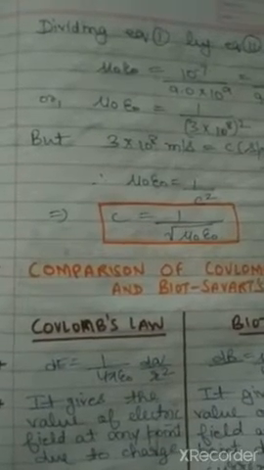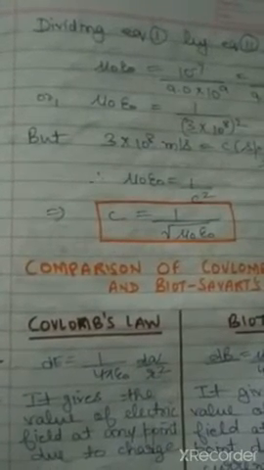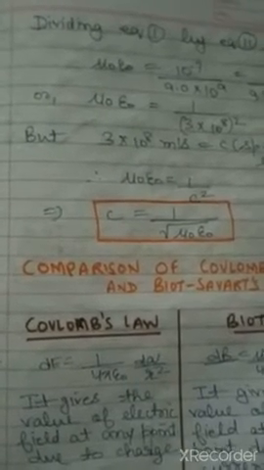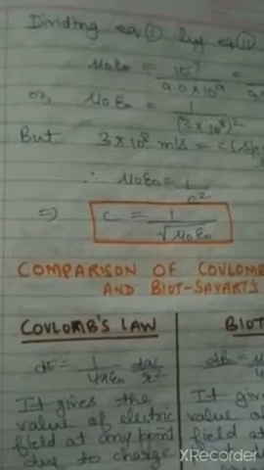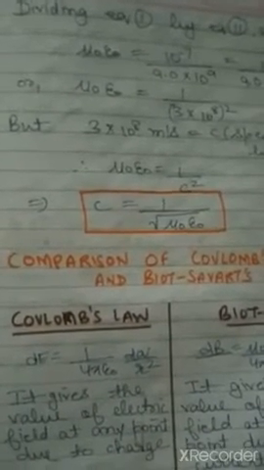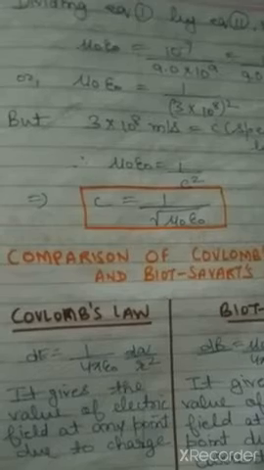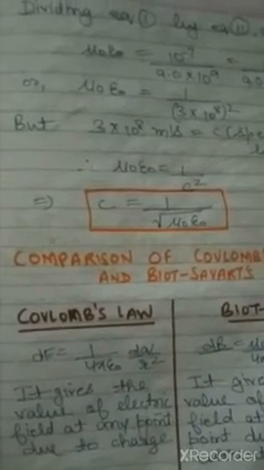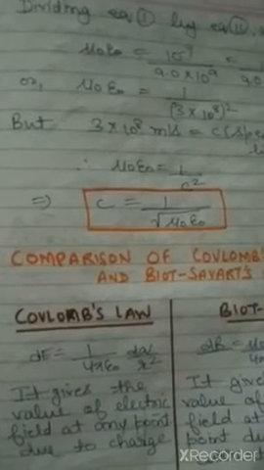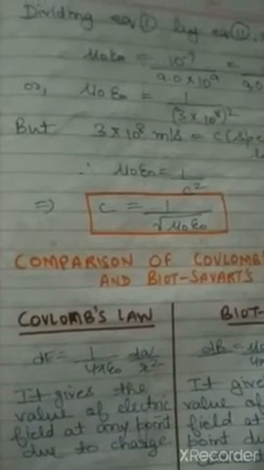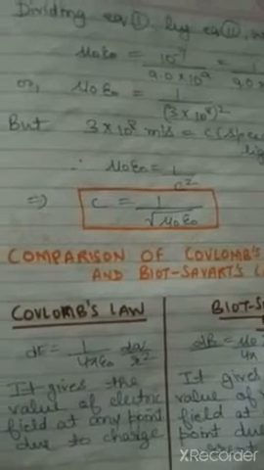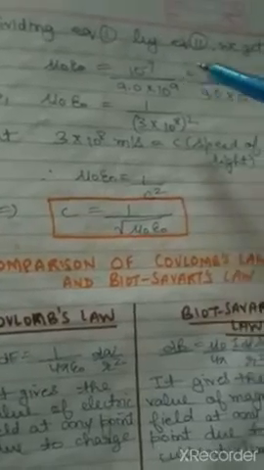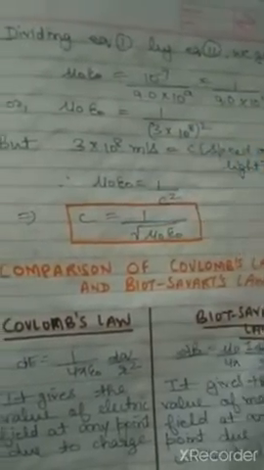This is a question which can be asked in the board examination for 2 marks, to find a relation between permittivity and permeability of free space, or the question may be asked like: write a relation relating speed of light, permittivity and permeability of free space. For that this equation is important. We just have to take the values of mu naught by 4 pi and 1 upon 4 pi epsilon naught, divide, and simply rearrange to get this formula.